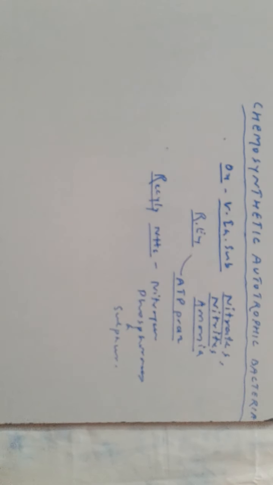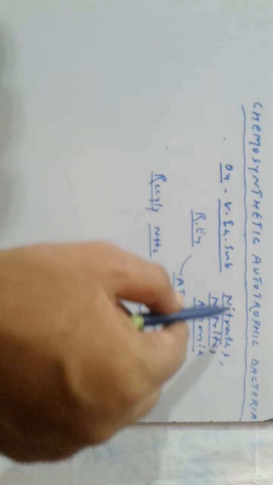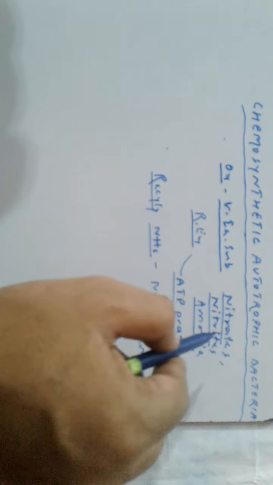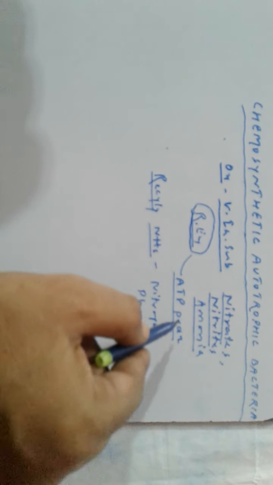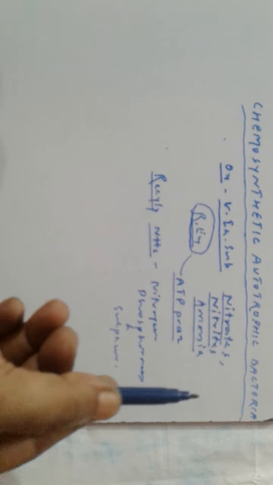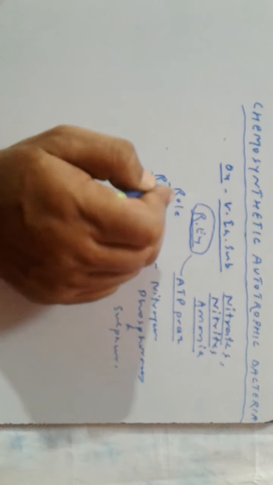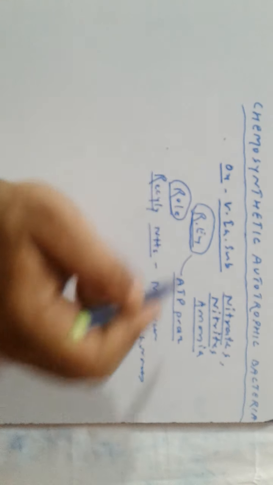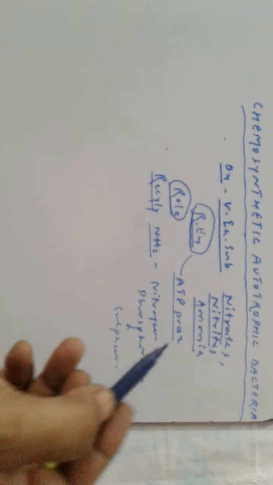So, what are the characteristics of chemosynthetic autotrophic bacteria? These oxidize various inorganic substances like nitrates, nitrites, and ammonia, and the energy which is released is used for ATP production. And they play a great role in recycling nutrients such as nitrogen, phosphorus, and sulfur.